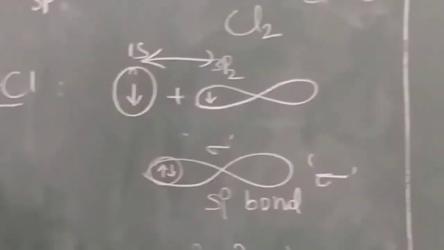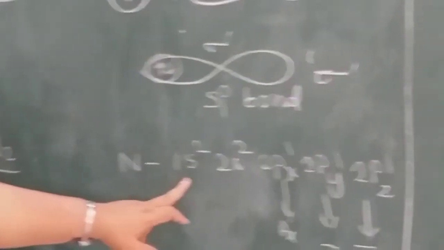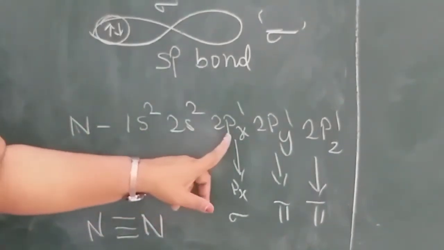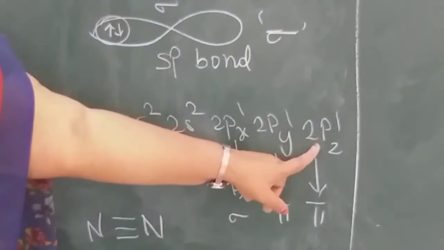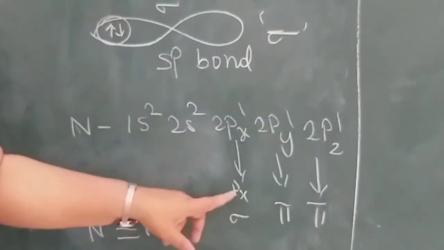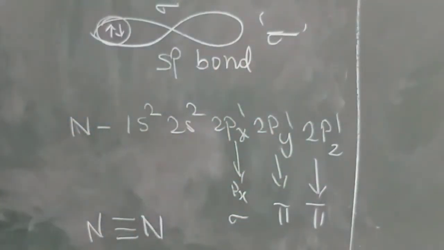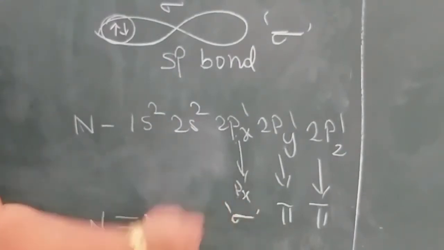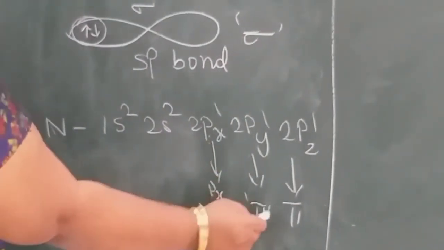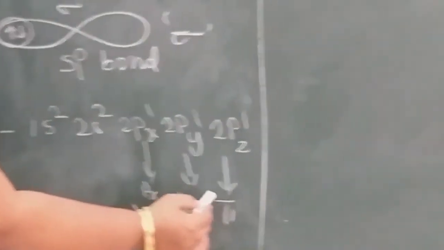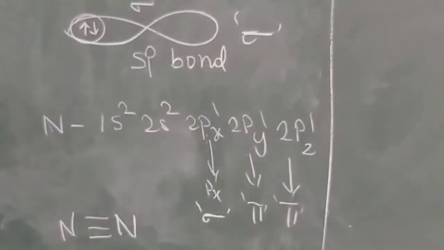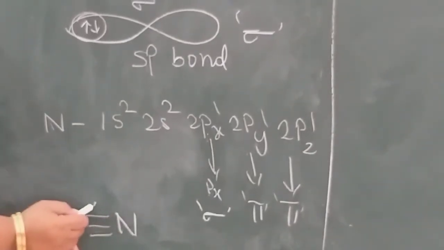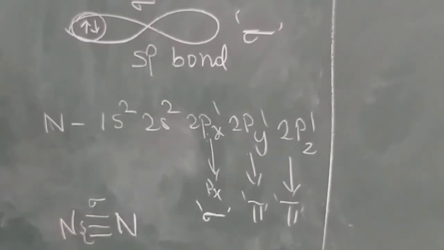Suppose we take the example of nitrogen. Nitrogen's electronic configuration is 1s2, 2s2, 2p3. In the excited state it is 2px1, 2py1, 2pz1, and in the other nitrogen also px1, py1, pz1. Here px overlapping will form a sigma bond, py overlapping will form a pi bond, and pz overlapping will also form a pi bond. That means there is a triple bond between nitrogen and nitrogen. One is a sigma bond, whereas the other two are pi bonds.